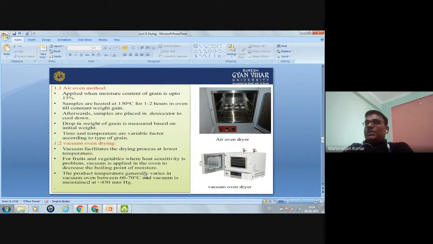The product temperature generally varies in the vacuum oven between 60 to 70 degrees centigrade, and vacuum is maintained at pressure less than 450 mm of Hg. So this is the vacuum oven drying method.